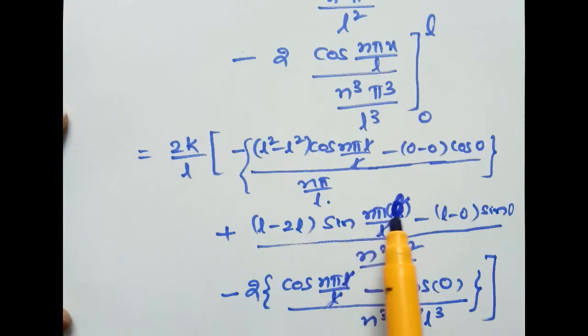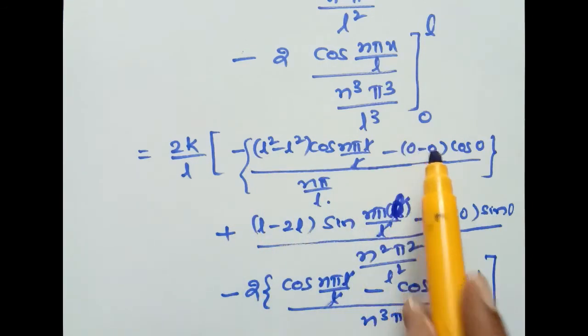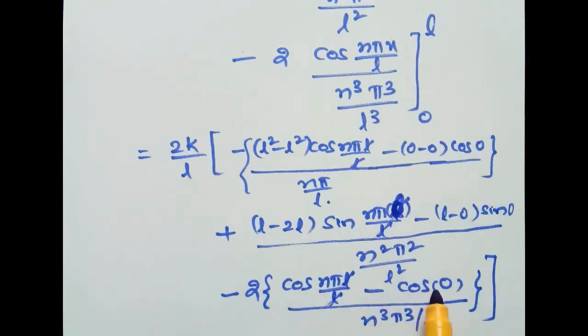Second term, sin n pi is 0, sin 0 is 0. Here cos n pi value is minus 1 whole to the power of n, cos 0 value 1. So first term 0, second term is also 0, since sin n pi is 0 and sin 0 is 0. Here L square minus L square, 0 minus 0. Here cos n pi minus cos 0. Cos n pi value is minus 1 whole to the power of n, cos 0 value 1.